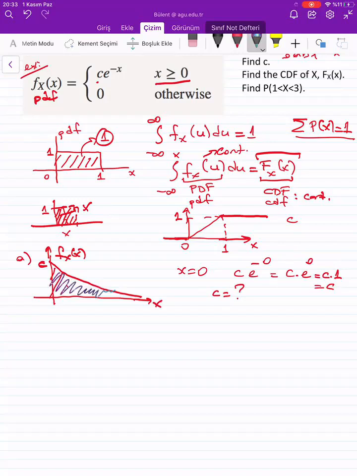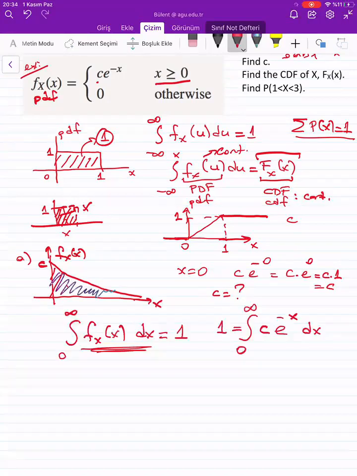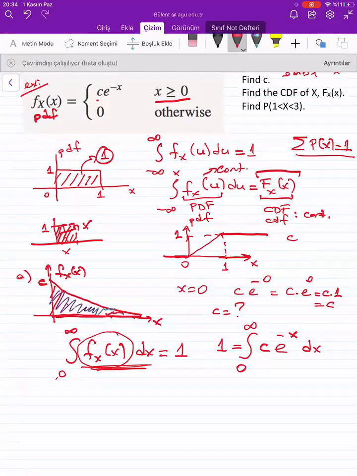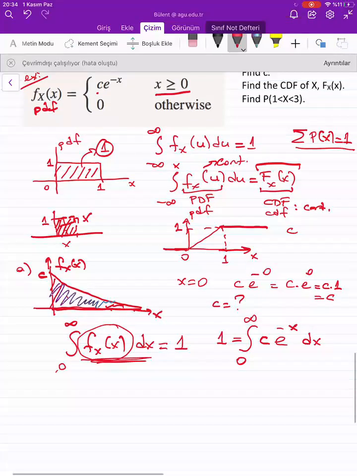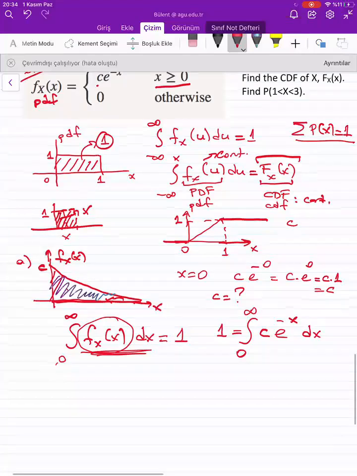Okay, so I hope you understand this part. We put this in our integration. The area here is going to be between 0 and infinity, and I'm trying to find out that the area under this curve is always equal to 1. So how do I proceed? What's the integral of e to the power minus x? It is c times minus e to the power minus x, from 0 to infinity, should be equal to 1.